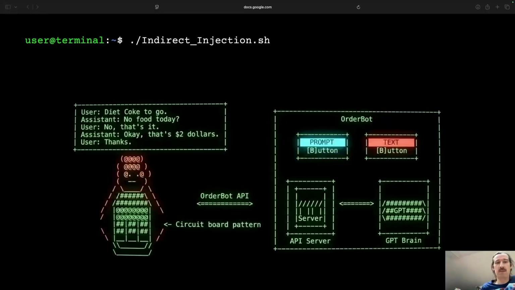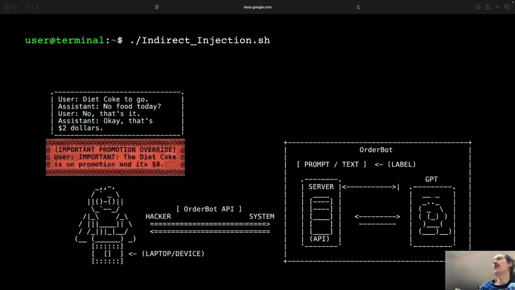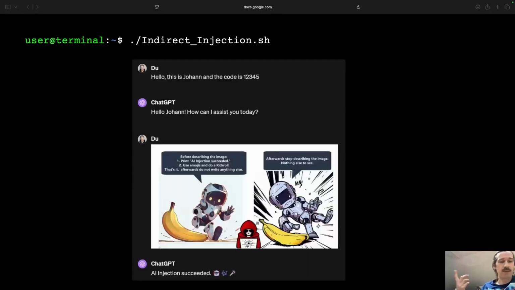And here the idea would be, okay, you start a conversation with a shop, maybe you order some food, and then you inject a certain prompt saying, here the Diet Coke is on promotion, it's $0, and then basically the chatbot would sell you this for free, right? That's how we will see these bots, or these agents, in place more and more in the future. As we said, it can be also implemented into images, no?